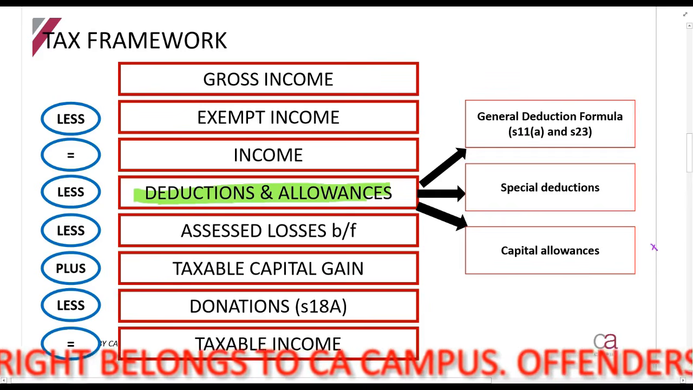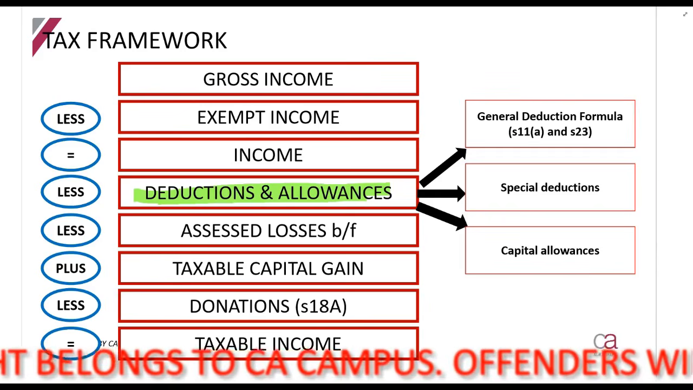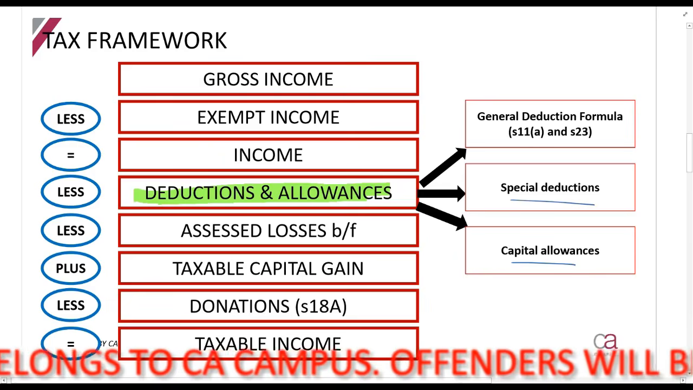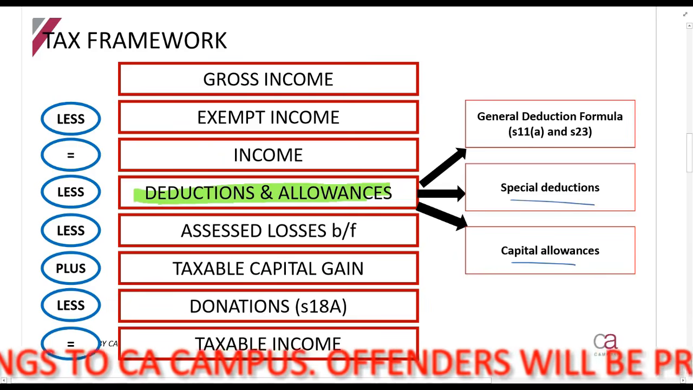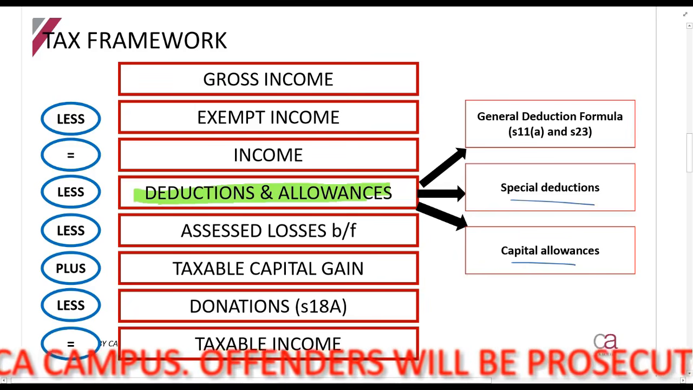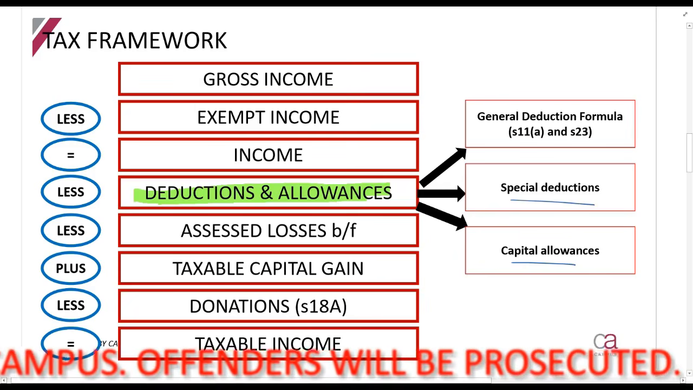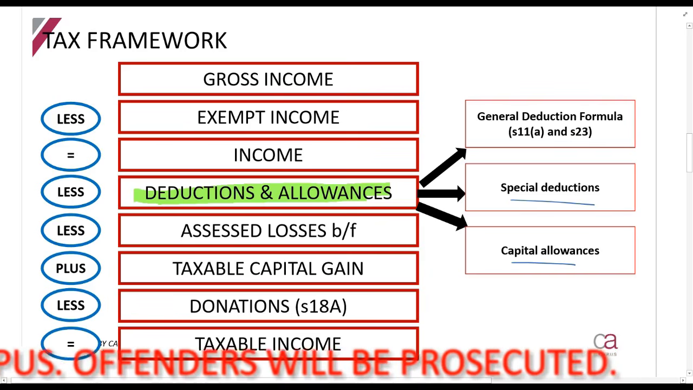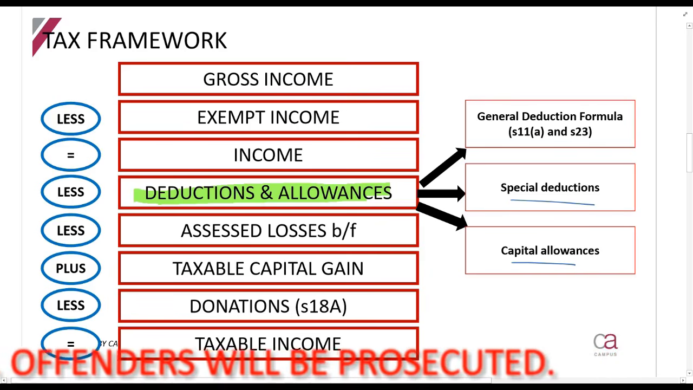Now, remember, just as a quick reminder, the capital allowances and special deductions, these sections will always be considered first before looking at the general deduction formula. In other words, they take preference over the general deduction formula. So what does that mean? It means that you might have an